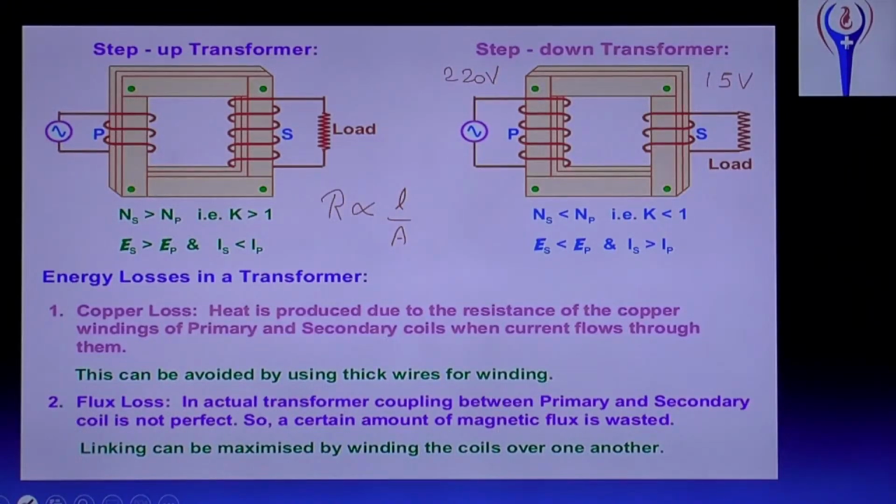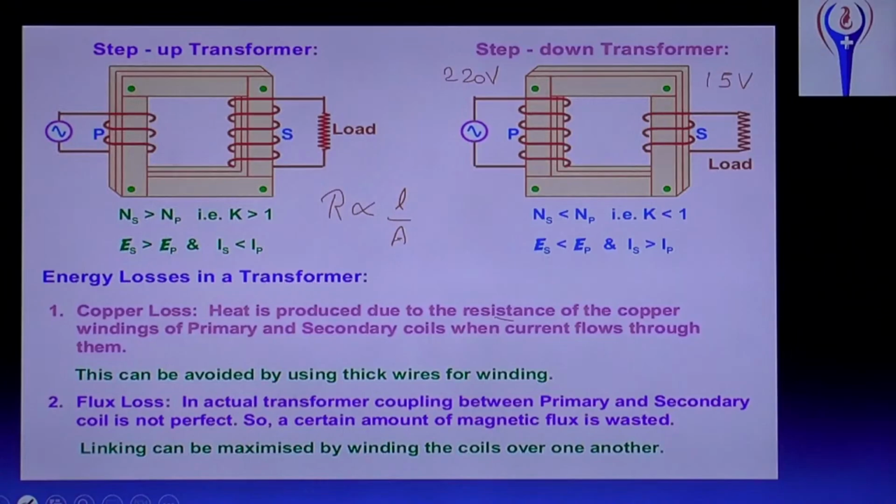Here A is the area of cross section of the wire, or thickness. If you increase the thickness, resistance will be reduced. That's why we said thick wire. If you use thick wire, then the dissipation of heat energy due to resistance will be reduced. So how can we avoid copper loss? By using thick wire for windings, instead of thin wire.